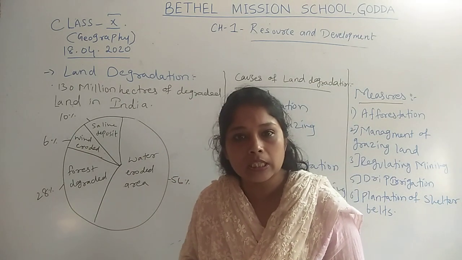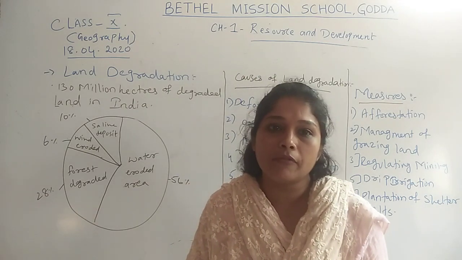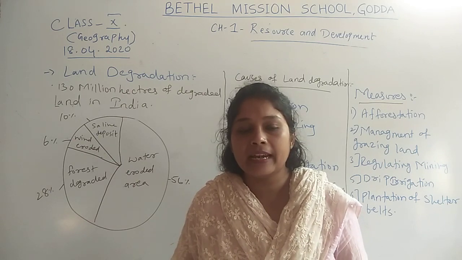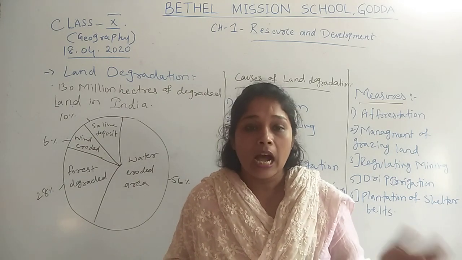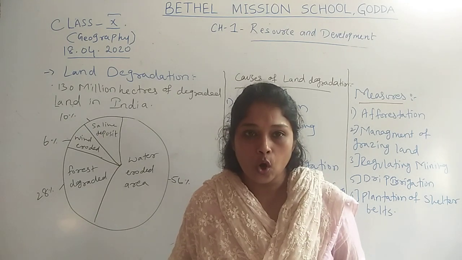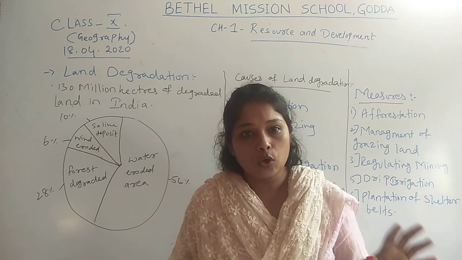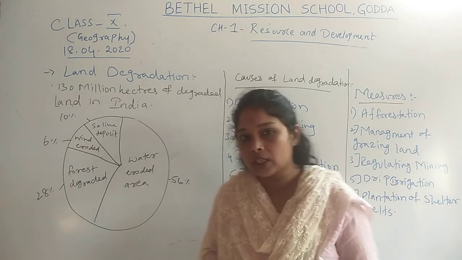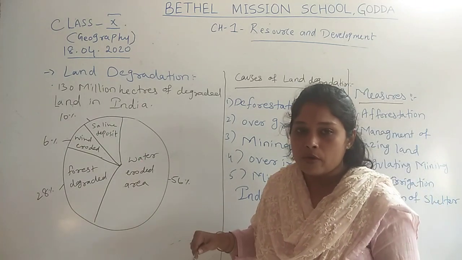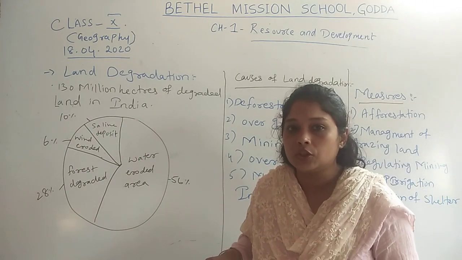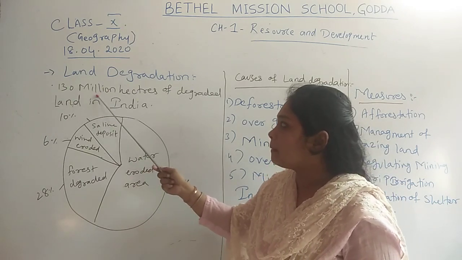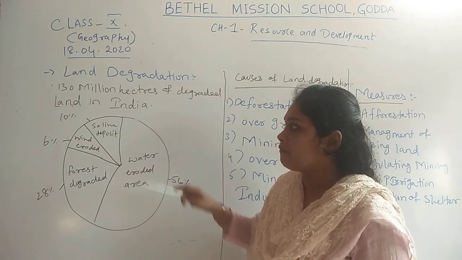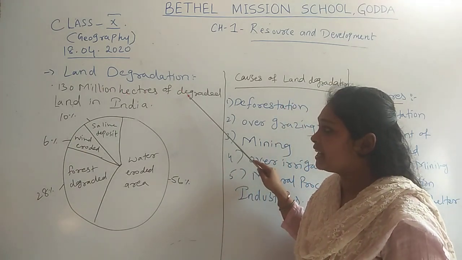Land degradation means we are having excessive use of land because of which fertility of land has decreased. That means land is not available for cultivation. So to avoid land degradation, we have many measures. Before seeing the measures, we will see the estimation: in India, 130 million hectares of degraded land was there.